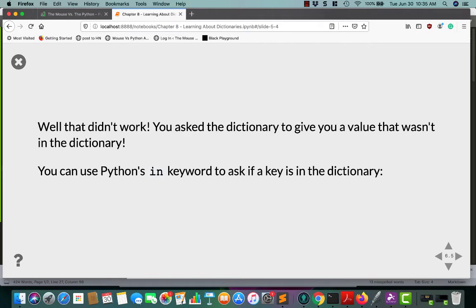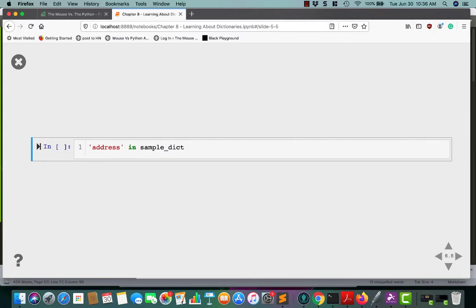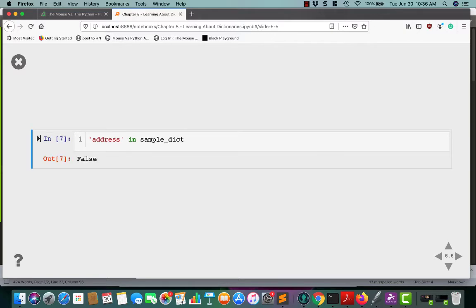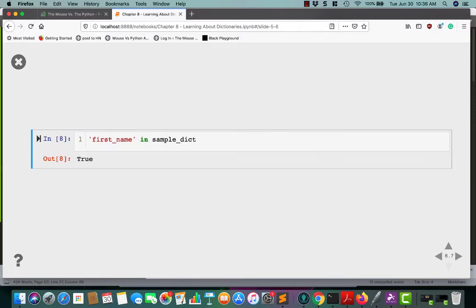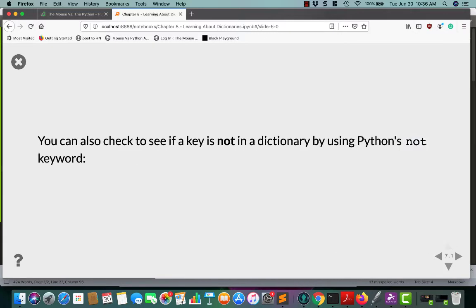You can also use Python's in keyword to see if a key is in a dictionary. So instead of just trying to access it, we could ask Python, is address in our sample dictionary? Python tells us that's false, so that doesn't work. We can check and see if first name is in it. That's true. So you could use that kind of logic to determine if a key is in a dictionary.